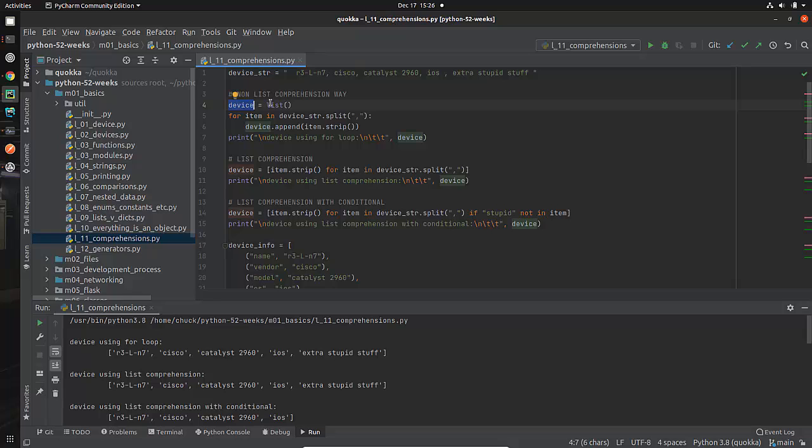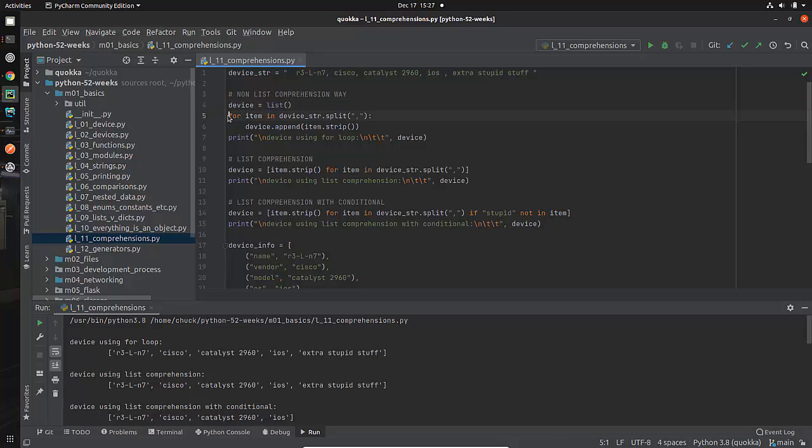So this device, I got myself distracted. It's a list, okay? That means we're not going to have device square bracket name. We're going to have device sub 0, device sub 1, device sub 2. That's in the square brackets as well. We would call that a subscript or an index. So I'm going to create this thing called device, and it is actually going to have different items in it, 0, 1, 2, 3, because this is a list. And so the way that we are going to parse this is as follows.